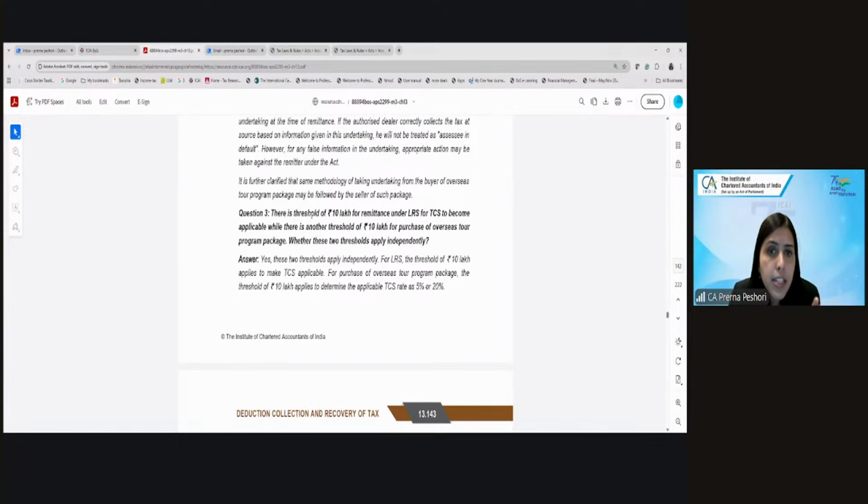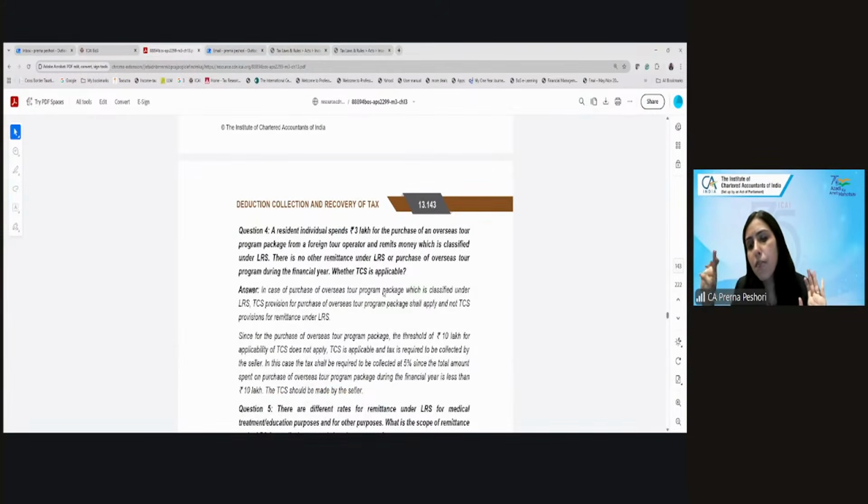Then the third question is there is a threshold of 10 lakh for remittance under LRS for TCS to become applicable, while there is a threshold of 10 lakh for purchase of overseas tour program. So whether they apply independently or again it's a combined threshold. As I said, for LRS there is a 10 lakh threshold, and for overseas tour package program there's a 10 lakh threshold. So both are operating independently. But under LRS, there's a combined threshold for any purpose that you remit for, except if it is for education sponsored through the loan.